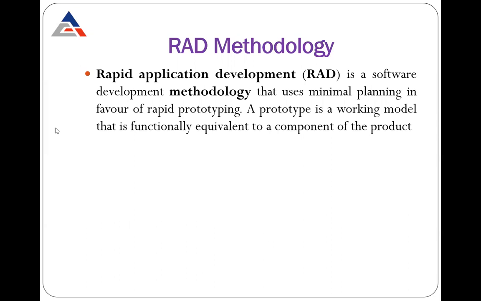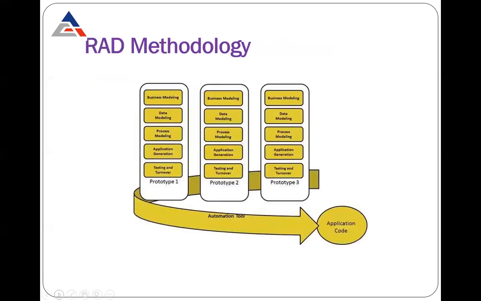Here comes the rapid application development model. First is business modeling, then data modeling, then process modeling, then application generation, and last is testing and turnover. This is prototype 1.